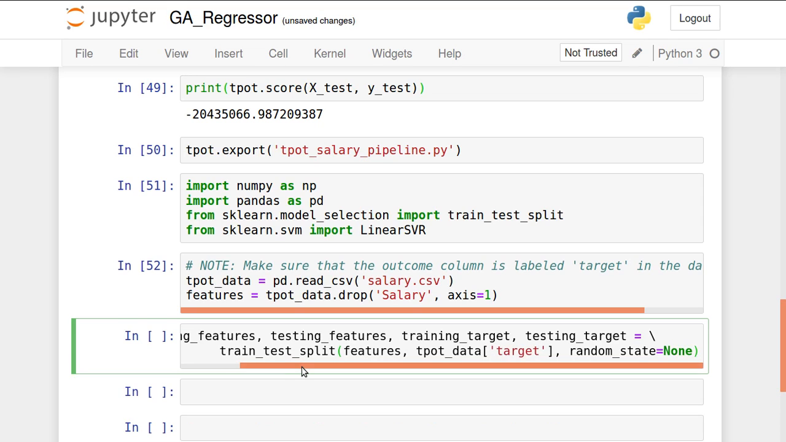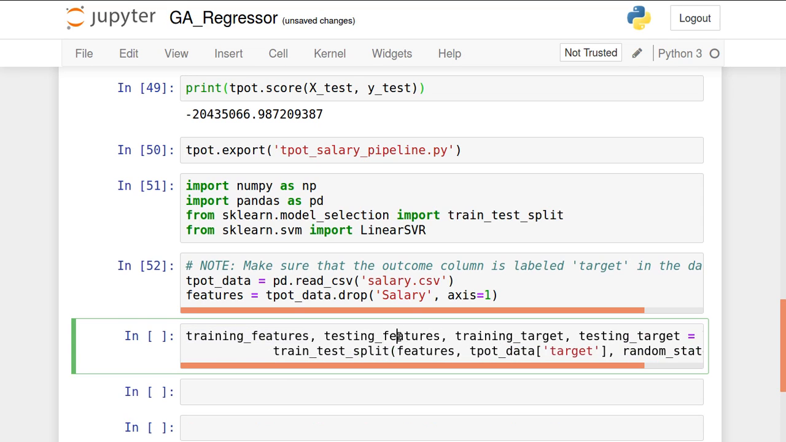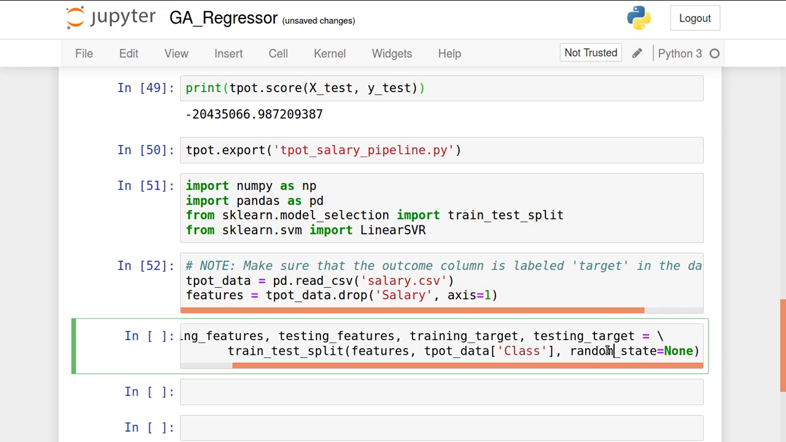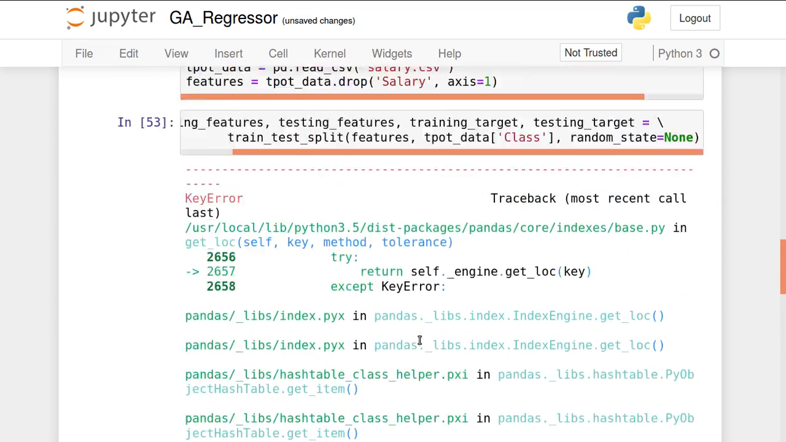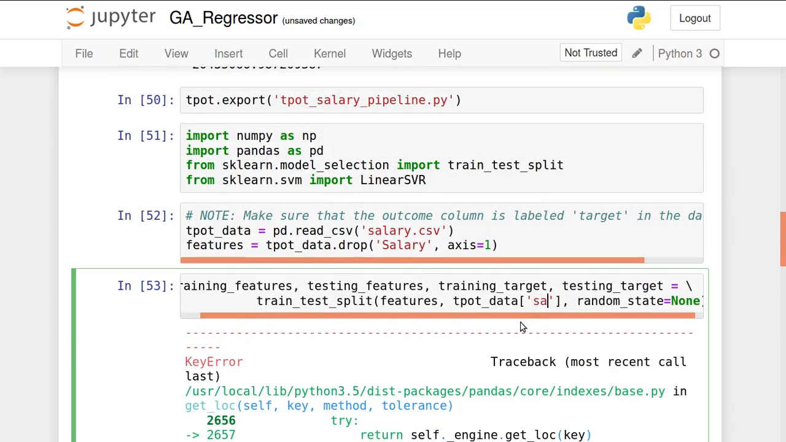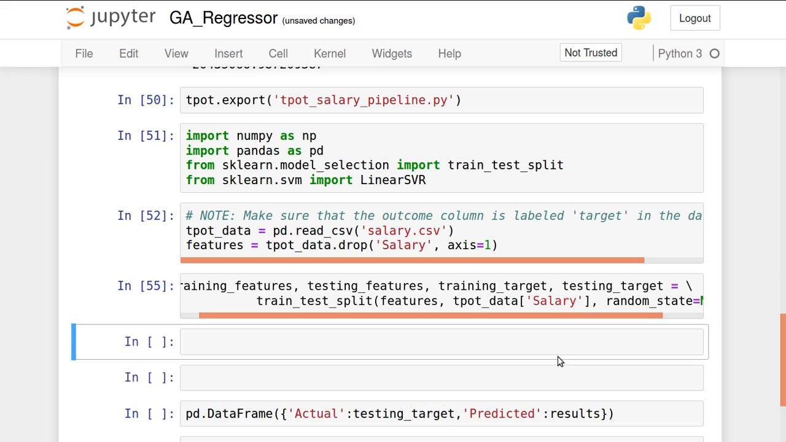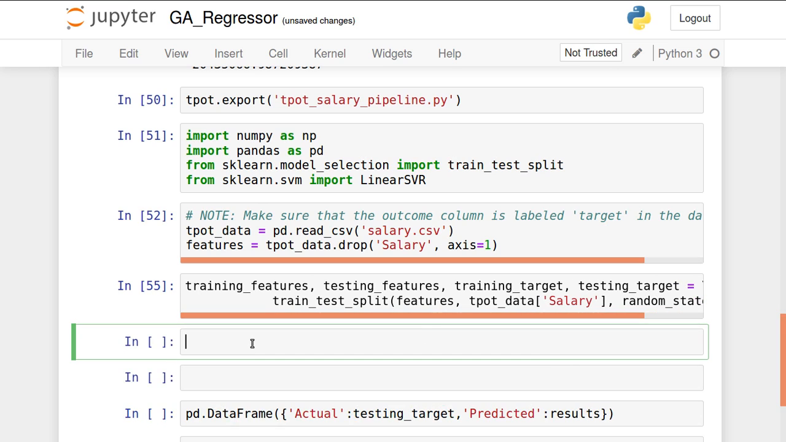Okay, so let's split it. Training features, testing features, training target, testing target. Okay, split it. Features are given as it is. Tpot data. So here I am having output variable as class, and random state is none. Okay, so let's split the data. Okay, what's the issue? Class, sorry, not class, it is salary. Okay, yes, splitting is done now.